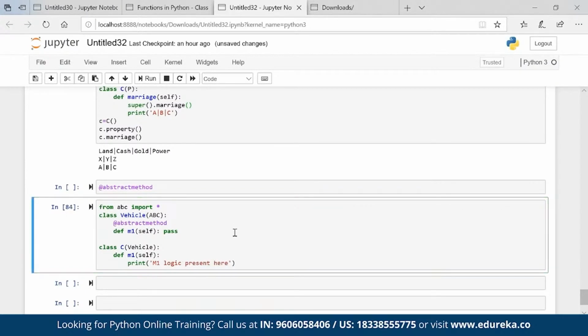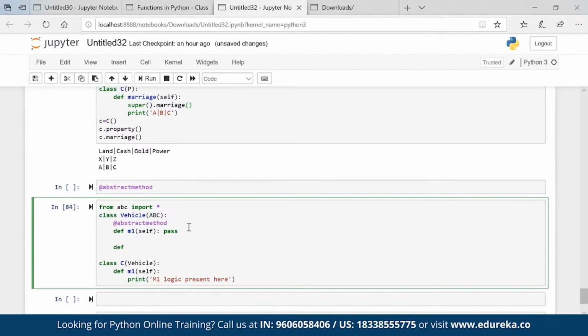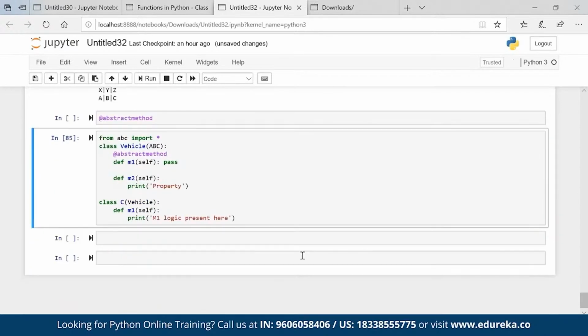Now what my parent will say, see, I have one more property which is, let's say, def m2(self): print property. It says that I have this property which I will give you, but in place of that, you give me this property.